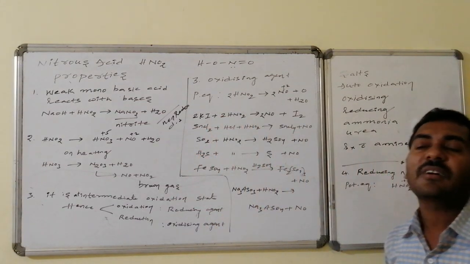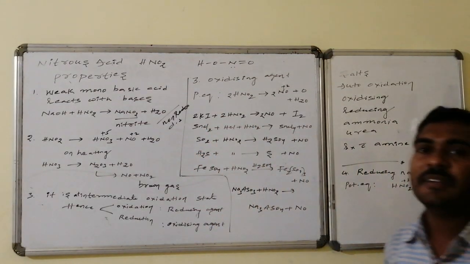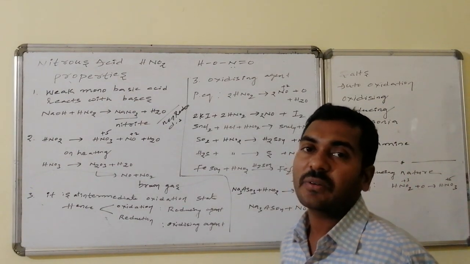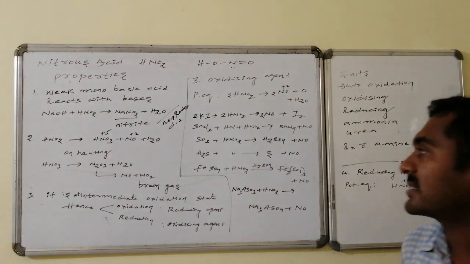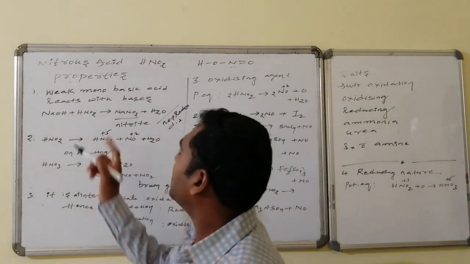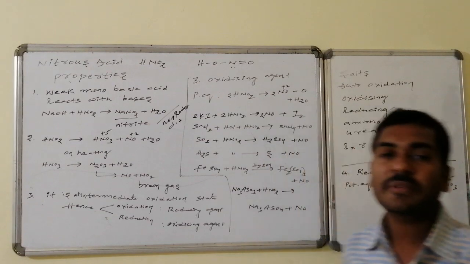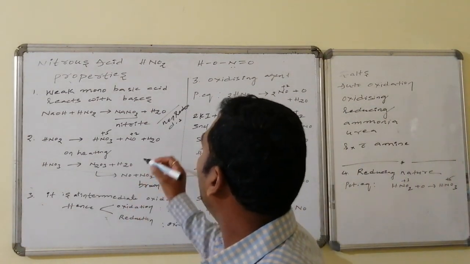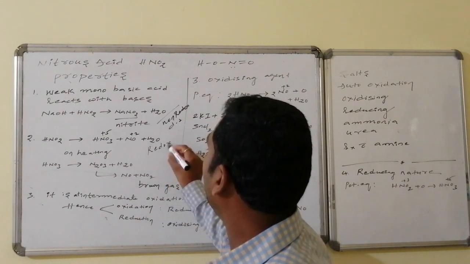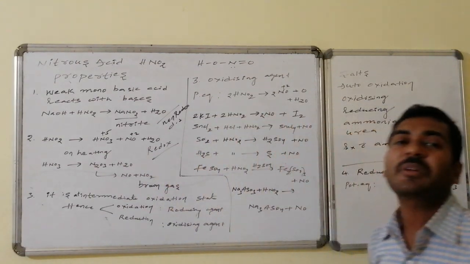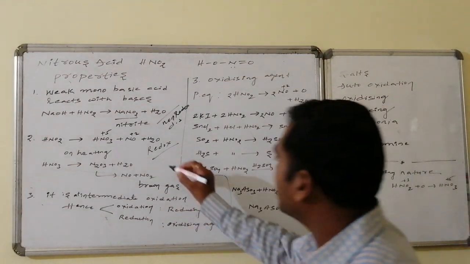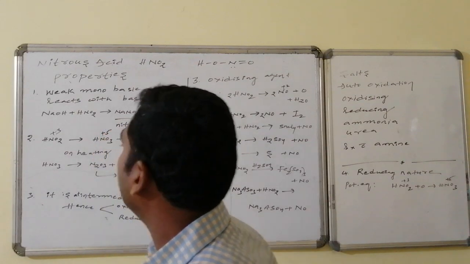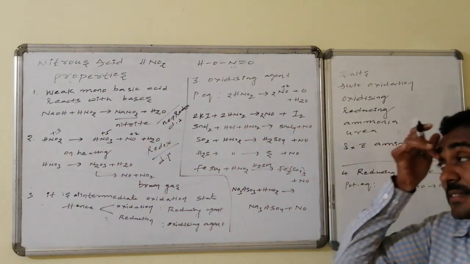In aqueous solution on its own, under cool conditions only, it undergoes oxidation. That is auto-oxidation. In this auto-oxidation, it undergoes oxidation, implying the oxidation number increases. It is converted to HNO3, that is, nitric acid formation takes place, followed by the reduction product, nitric oxide, NO. This reaction is an example of a redox reaction, and that too a disproportionation (DP) reaction, because here nitrogen of intermediate oxidation state +3 increased its oxidation number and decreased its oxidation number.